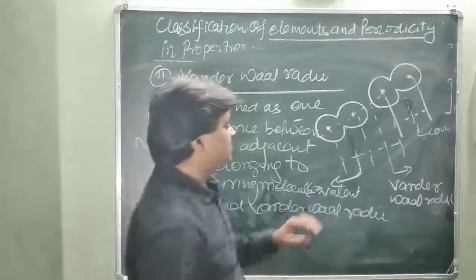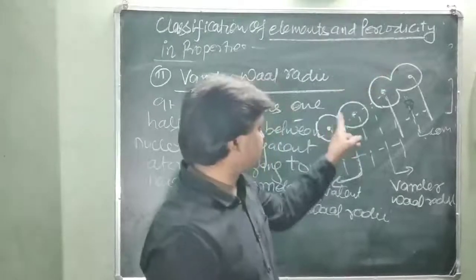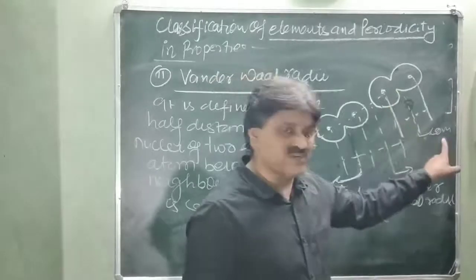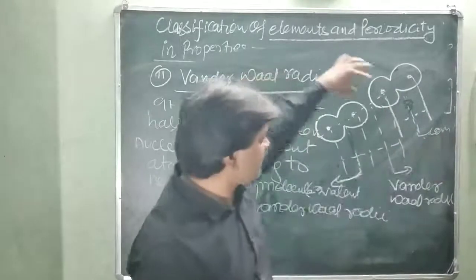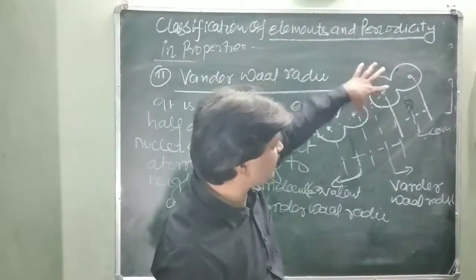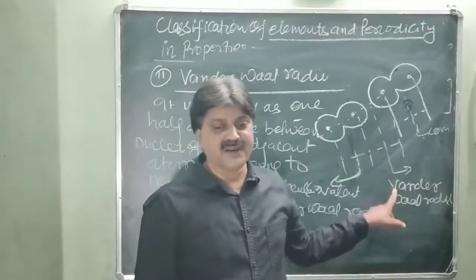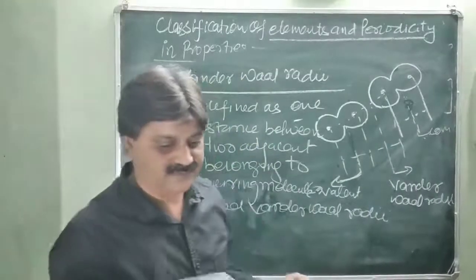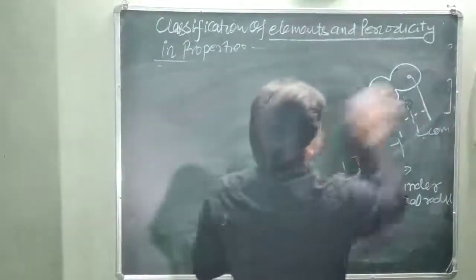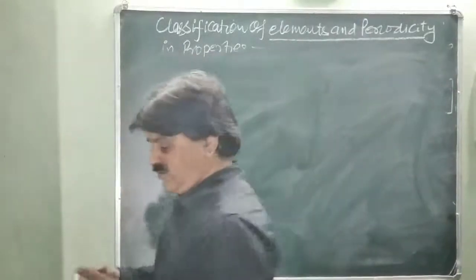Just like you can see, this is one molecule and another neighboring molecule. Half of this distance is called the covalent radius, and half of this distance is also called the covalent radius. But half of the distance between the nuclei of the two neighboring atoms of neighboring molecules is called the van der Waals radius. Is it clear? Next one, the third one is metallic radius.